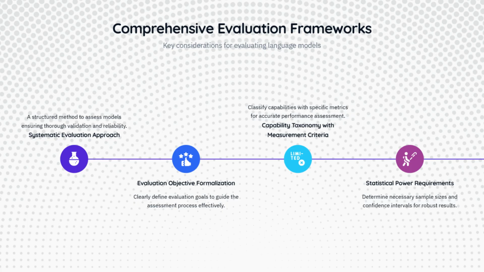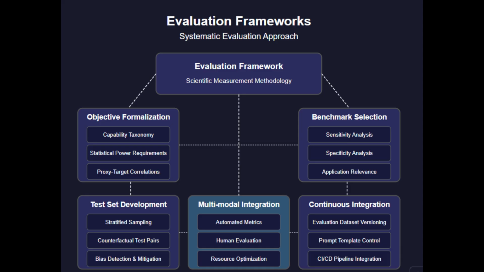Statistical power requirements and confidence intervals must be clearly specified to ensure results are meaningful. Without proper statistical design, apparent differences between models might reflect random variation rather than true capability gaps. Understanding correlation between proxy metrics and target outcomes is essential. While perfect alignment between automated metrics and real-world performance is rare, careful correlation analysis helps identify which metrics most reliably predict downstream success. For benchmark selection, sensitivity and specificity analysis helps identify evaluation suites that provide maximally useful signal.